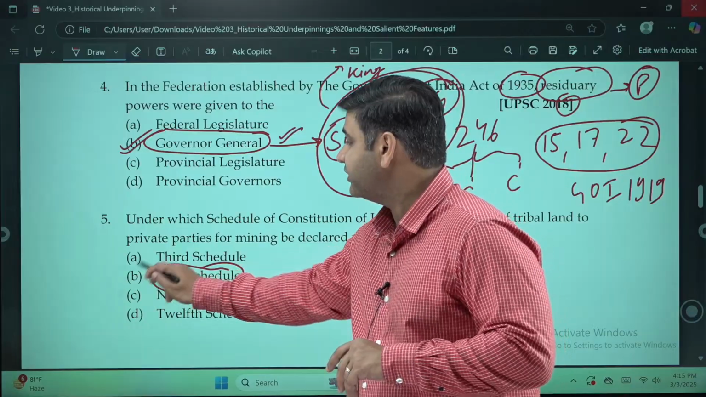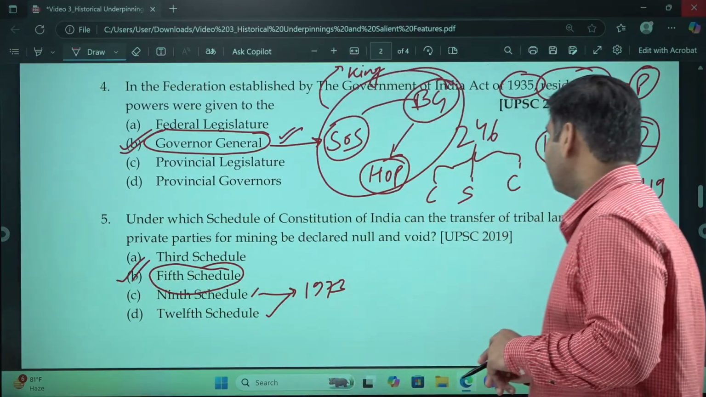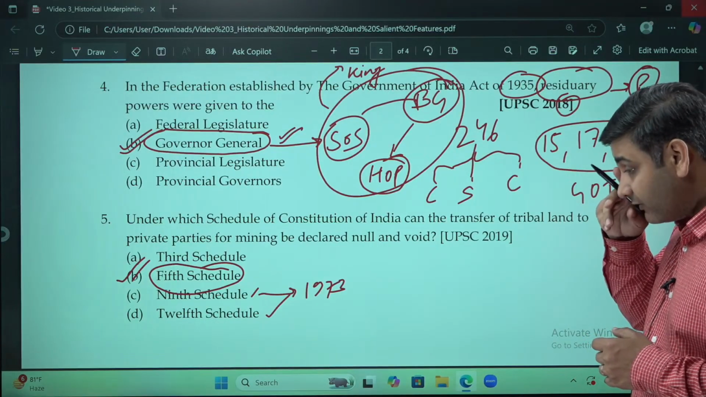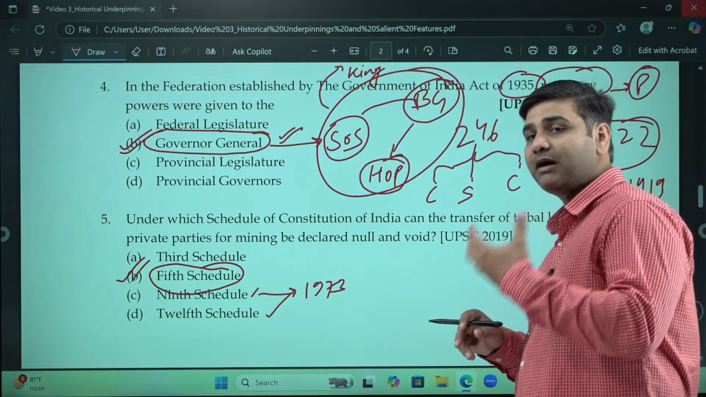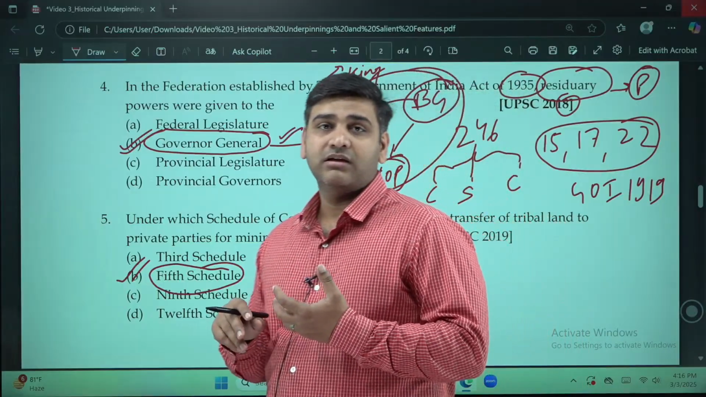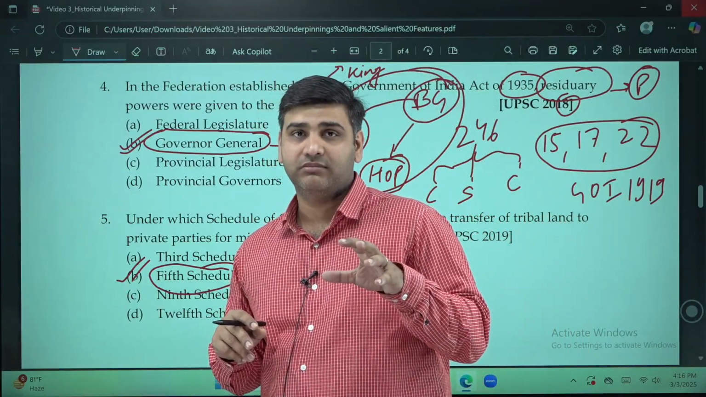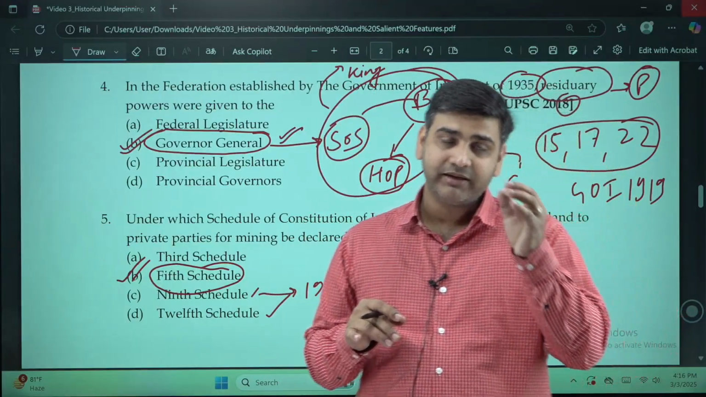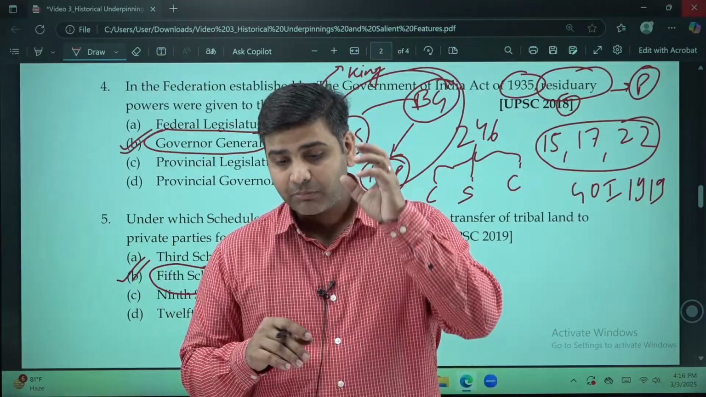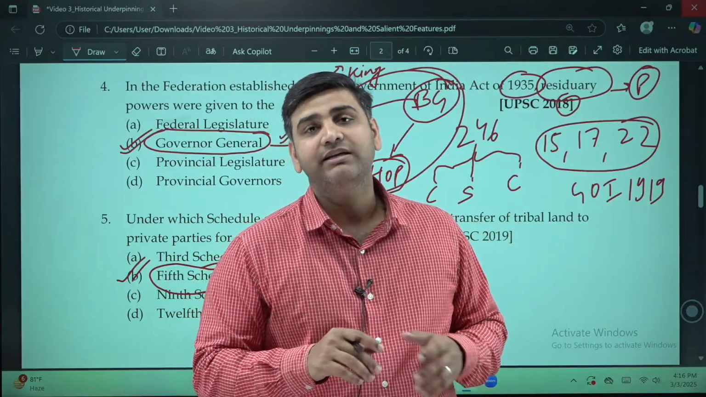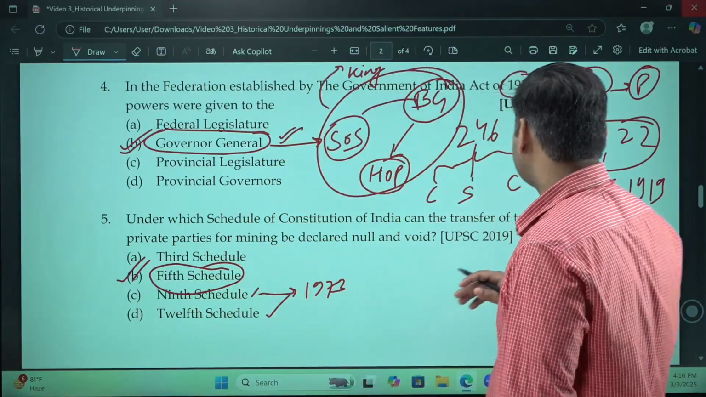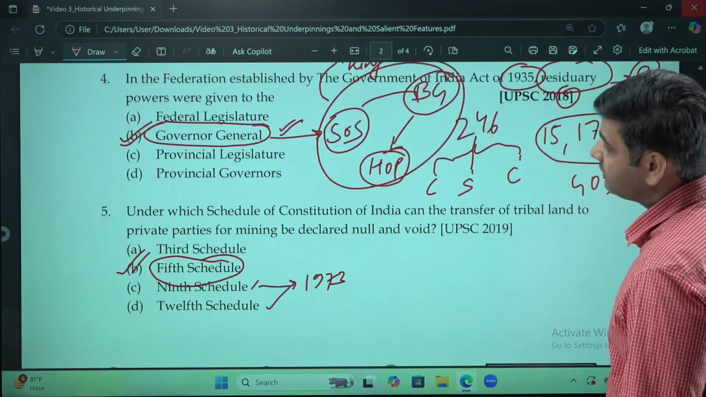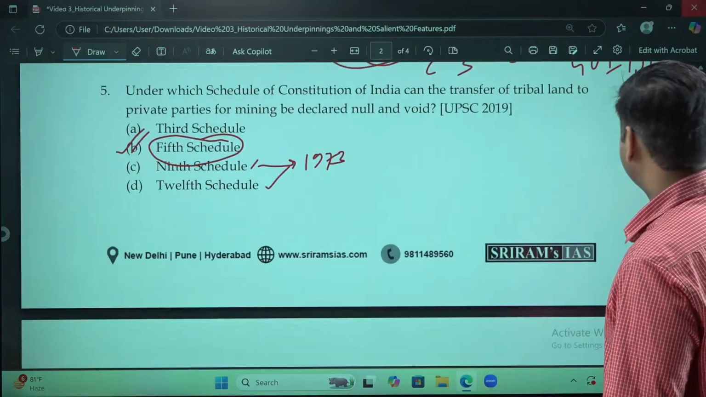But this is the 5th schedule where the tribal matter comes. Okay. And governor has been given an overarching power in this matter. Governor has too much power. Governor can also decide which act of the Parliament in which manner can be applied to these tribal areas, these scheduled areas. Okay. So this is number 5th schedule.